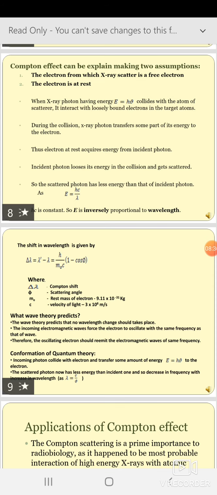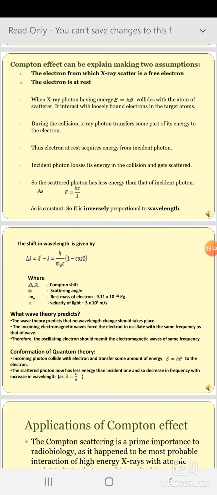As E is equal to hc by lambda, see this relation, where h is the Planck's constant and c is the velocity of light, both have standard constant values, that's why hc becomes constant, and we get the relation that E is inversely proportional to the wavelength. So if the energy of the photon is more then the wavelength is less, and if the wavelength is more then the energy is less.